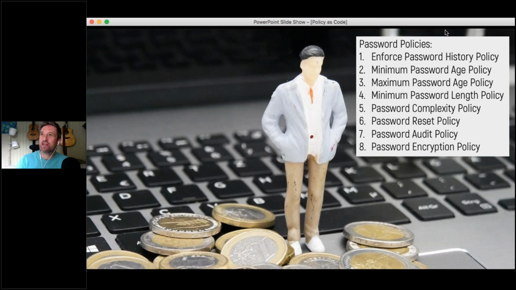They think about policies as being something that is very dry, and a very valid requirement for businesses. And I went and looked through, what do we think about when we think about password policies? I thought about 8 different kinds of policies that we may be writing to do with just a password that we're going to set. We're maybe going to have password history and minimum password age, maximum password age, password length, password complexity, password resetting, password auditing, password encryption. For me, generally, when you're creating these kinds of policies, which I've done in the past, it's not something that you leap with joy at being able to do.